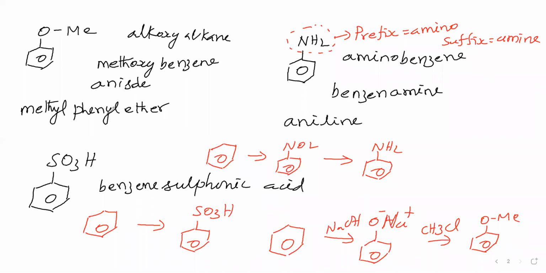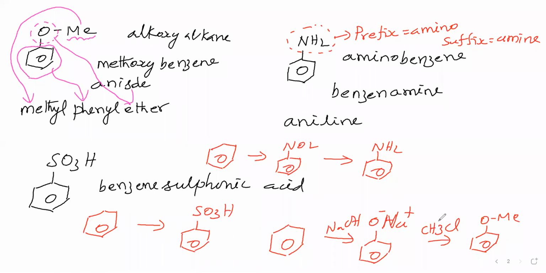In another way, this functional group name we say separately, as ether, while this name is separate and this name is separate. This is C6H5. This name we say phenyl, C6H5 phenyl. This name we say methyl. So this name we say separately, ether. Therefore we said methyl phenyl ether.